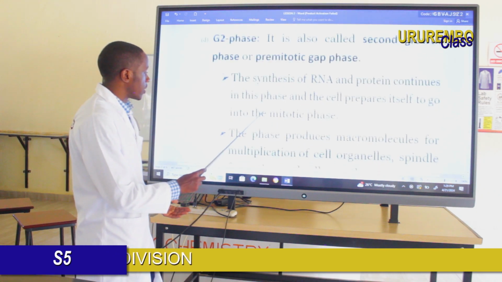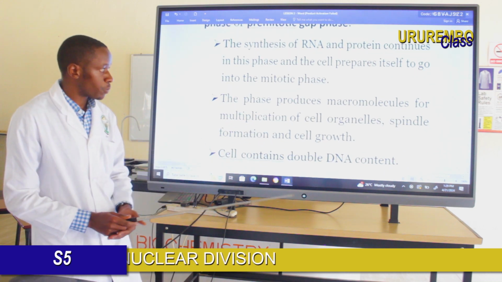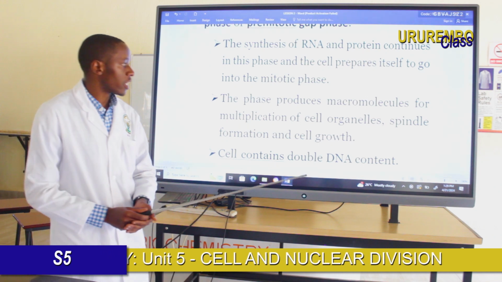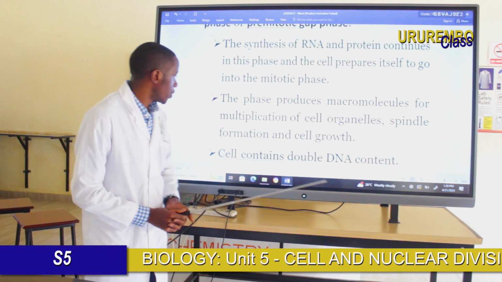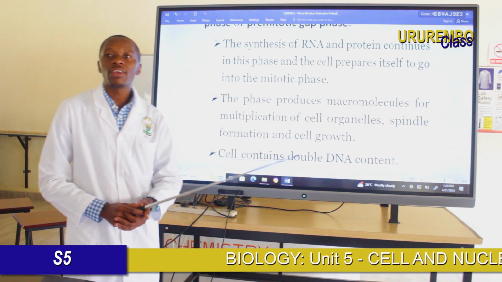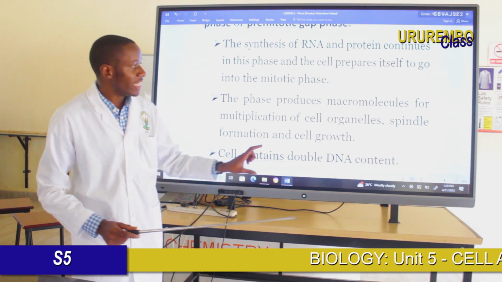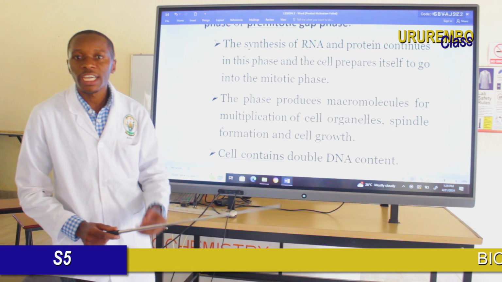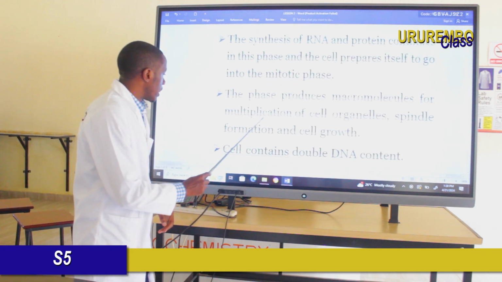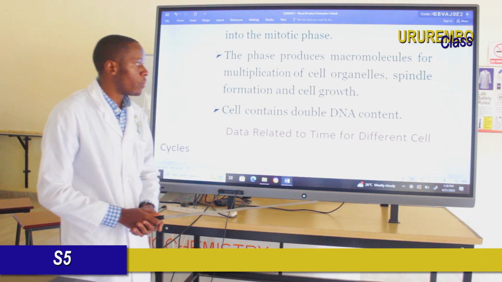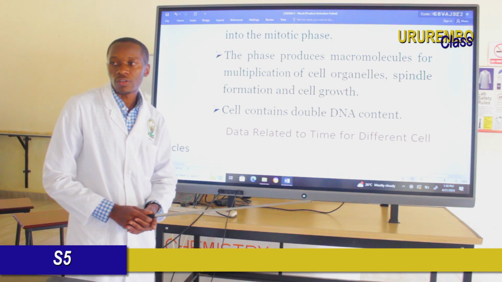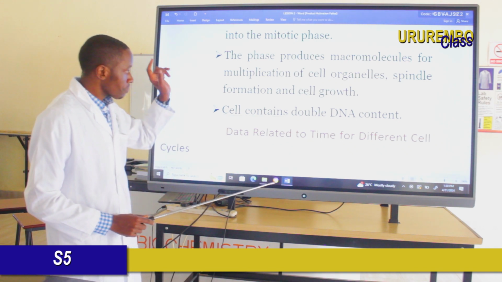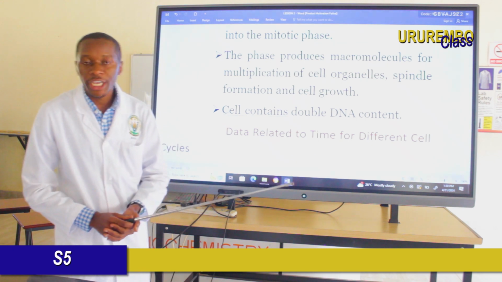This phase also produces macromolecules for the multiplication of cell organelles, spindle formation and cell growth. Dear students, these are the characteristics shown in the second growth phase. The cell also contains double the DNA content. This is a characteristic of G2.